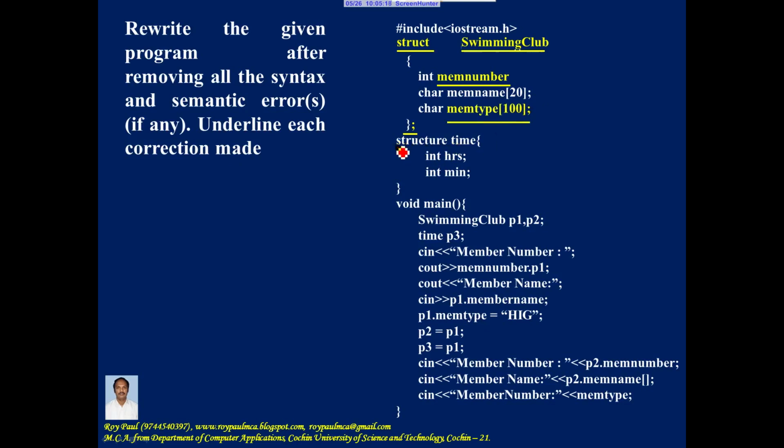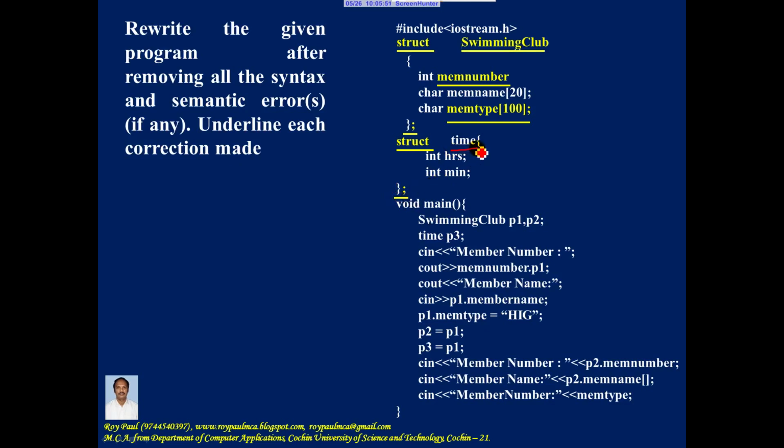Now again, next line, you should use the keyword struct, not structure. Let me correct it. That is followed by the name of the data type or structure, opening curly bracket, closing curly bracket, and the semicolon is not given. So let me include a semicolon here. Semicolon included, and after making the correction you need to underline the correction made.